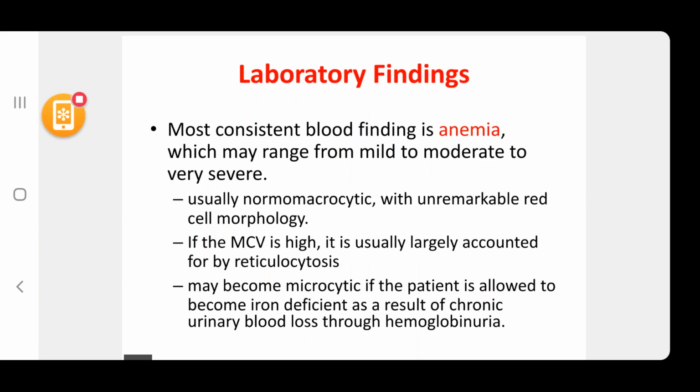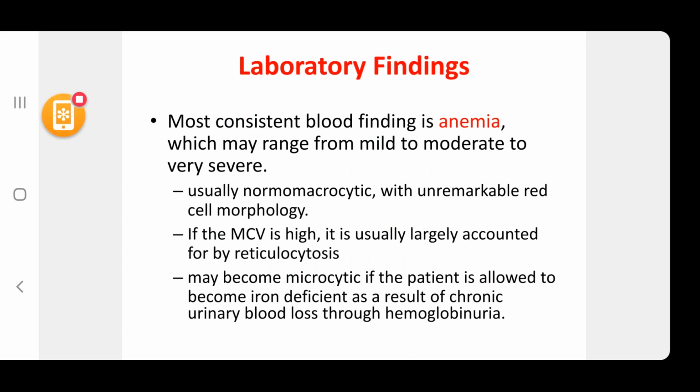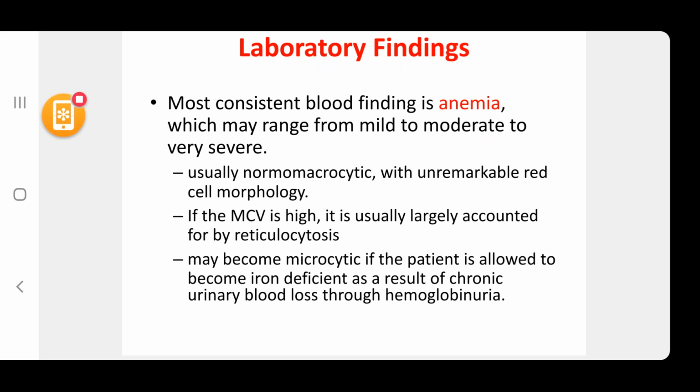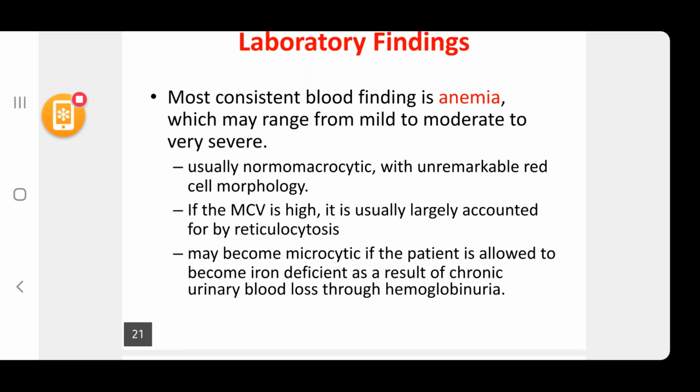Laboratory findings. Most consistent blood finding is anemia, which may range from mild to moderate to very severe. Usually normomacrocytic with unremarkable red cell morphology. So it's not microcytic, it's not macrocytic. Usually it's normomacrocytic with normal red cell morphology. If the MCV is high, it is due to reticulocytosis, and MCV is usually high in case of hemolytic anemia. May become microcytic if the patient is allowed to become iron deficient as a result of chronic urinary blood loss through hemoglobinuria.